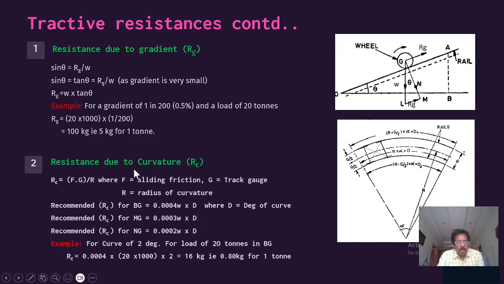Coming to the resistance due to curvature, you see here, this is your curve. This is the inner rail, this is the outer rail. Whenever trains negotiate the curvature, there will be some resistance, because of the bogie arrangement in the train formation. Each compartment or wagon has a bogie arrangement with a fixed base.